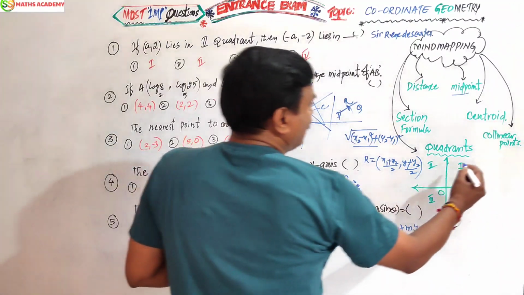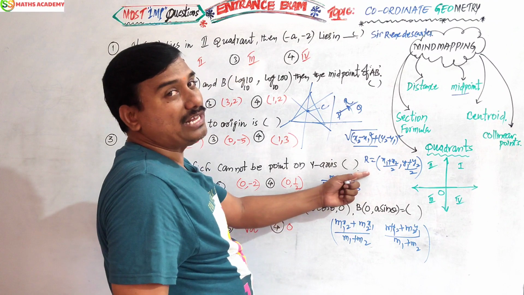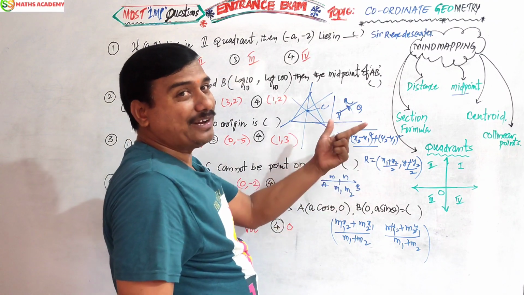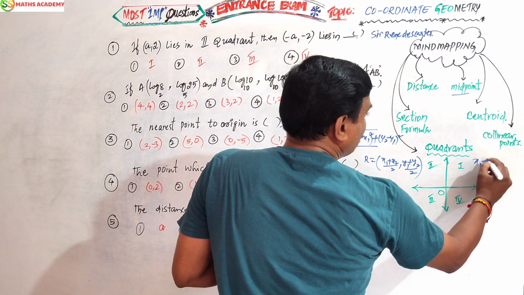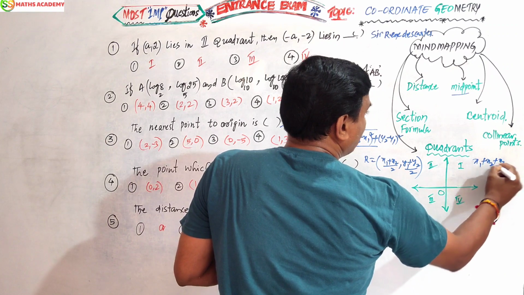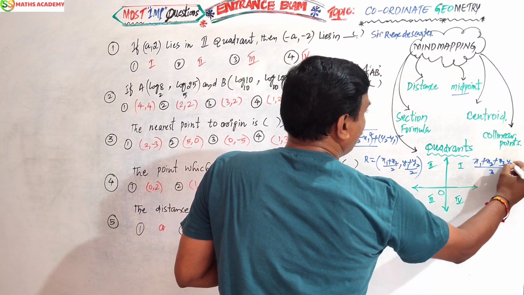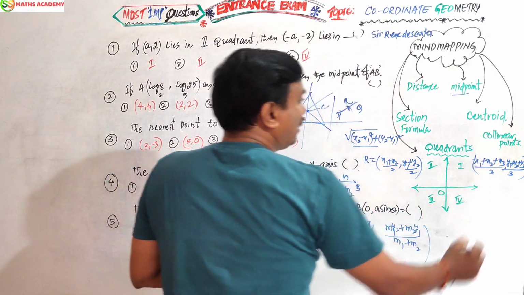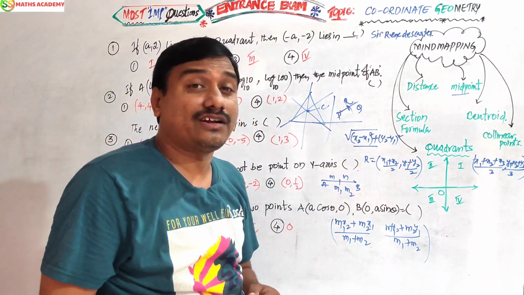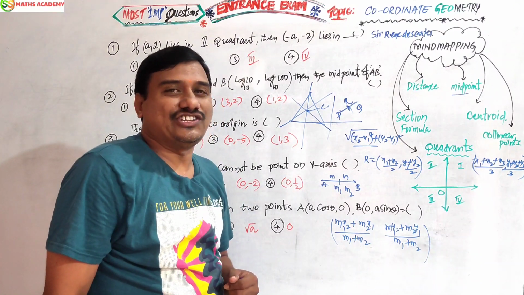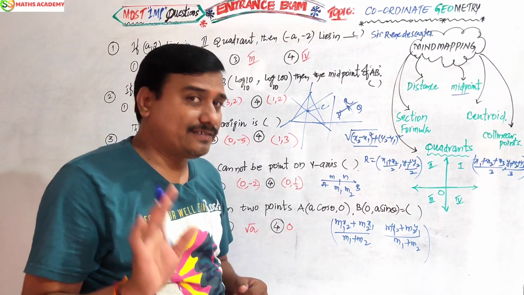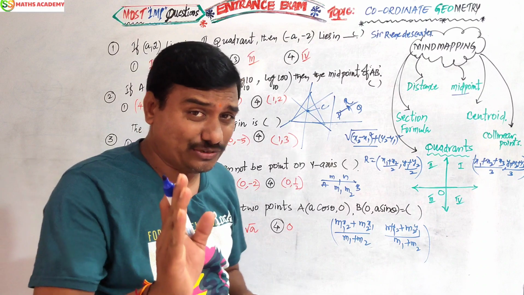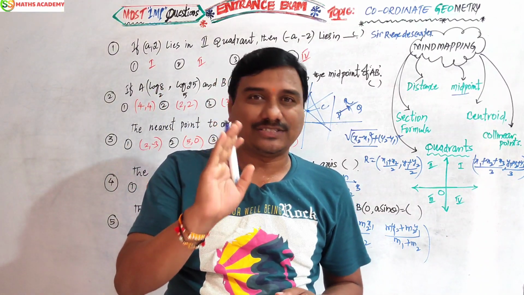For two points, the midpoint formula is (x1 plus x2) by 2. Now three points are given, so it is simple: (x1 plus x2 plus x3) by 3, (y1 plus y2 plus y3) by 3. This is the formula to find the centroid of the three vertices of a triangle in a plane. Right, my friends?